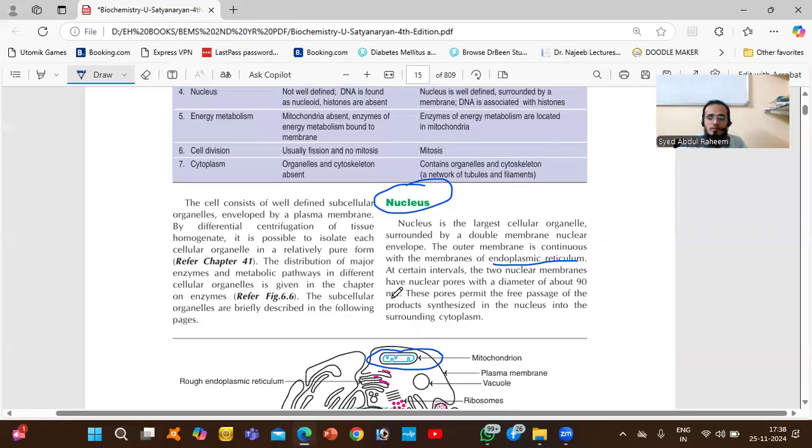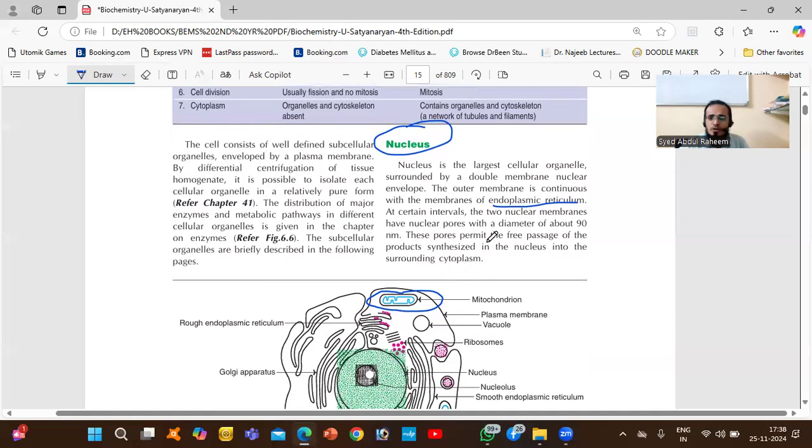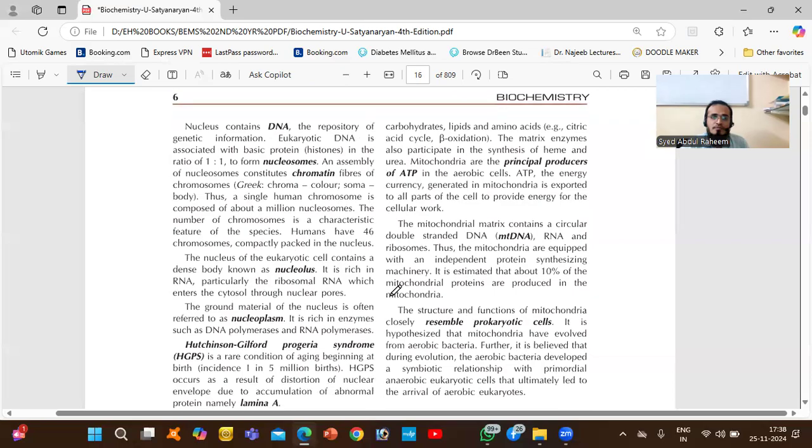It is 90 microns, and you have holes to get the information from the nucleus. These pores permit the free passage of the products synthesized in the nucleus into the surrounding cytoplasm. Whatever production will happen in the nucleus will come out through these pores, and the information mainly.